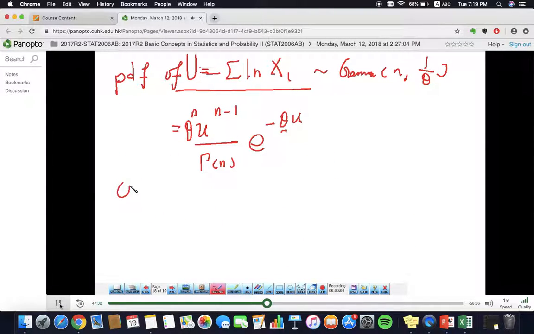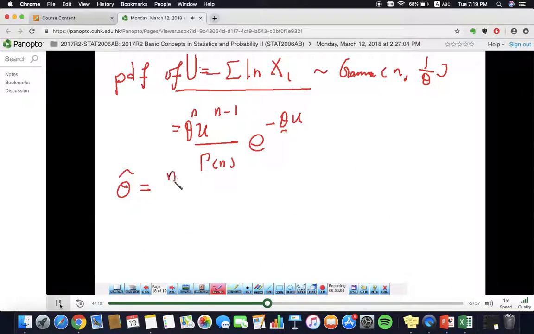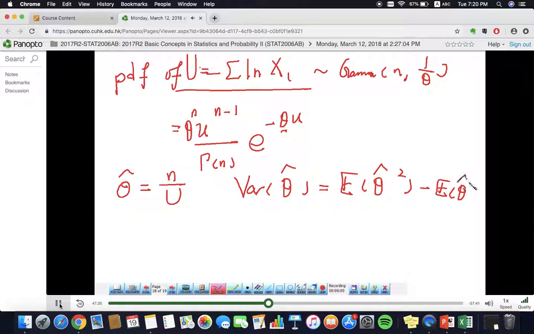And in terms of u, theta hat becomes what? Before we have n over this guy, right? That means n over u is our theta hat. Okay, and if we would like to find out the variance of theta hat, how can we do? At least we have to find out the second order moment of theta hat, together with the first order moment of theta hat as well.